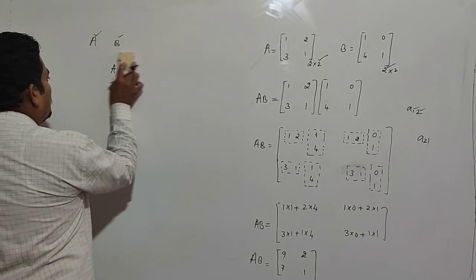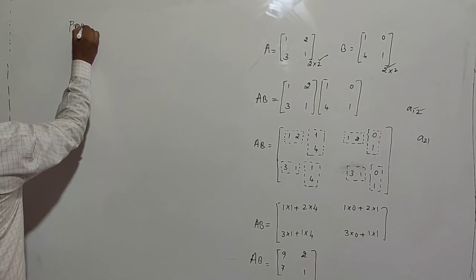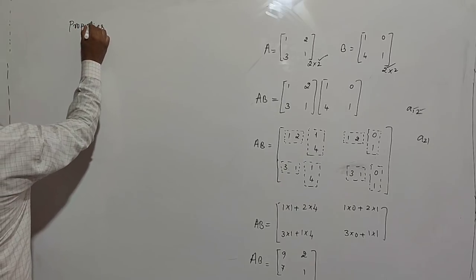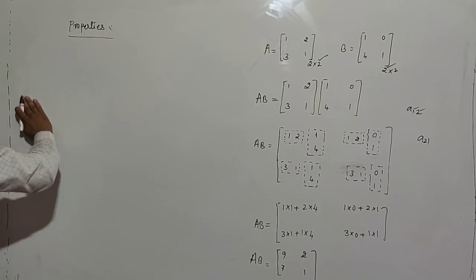Next, properties of matrix multiplication.